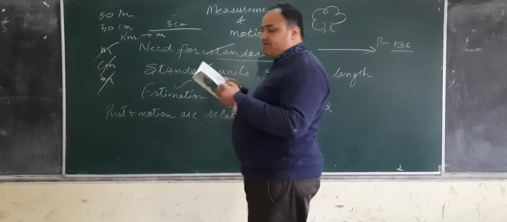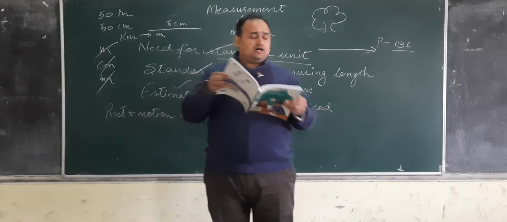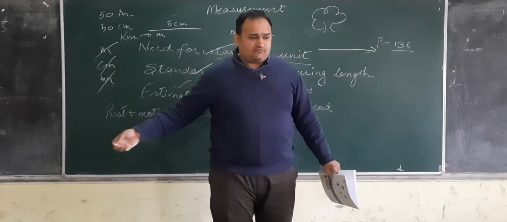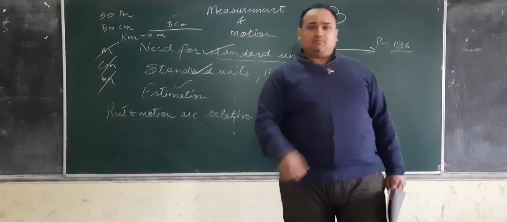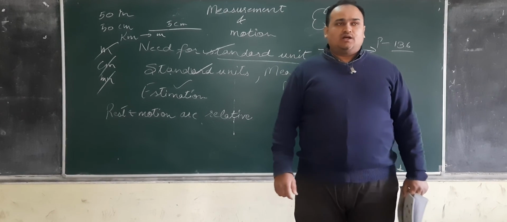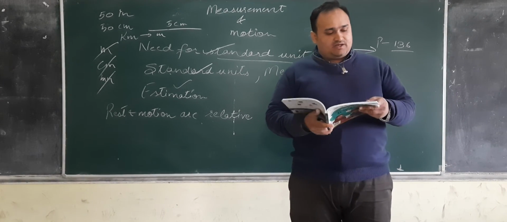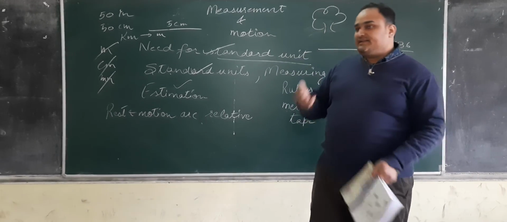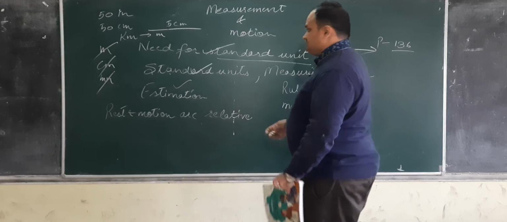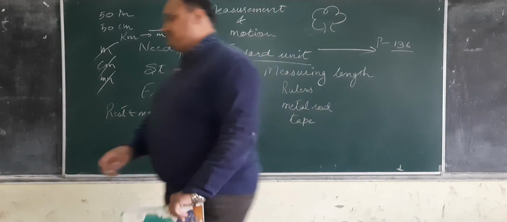First is translatory motion. Translatory motion means simply that you start from one place and end at another place. That is translatory motion. The better explained part here is rectilinear and curvilinear motion. Rectilinear means motion in a straight line.